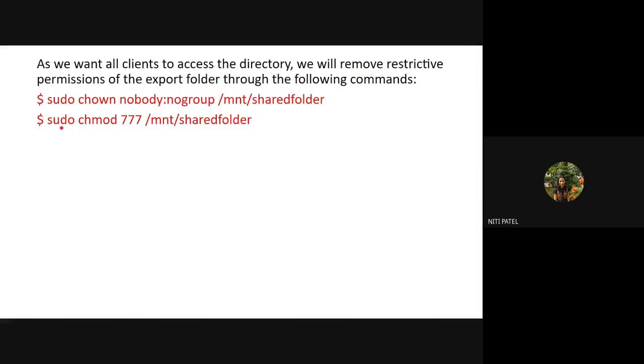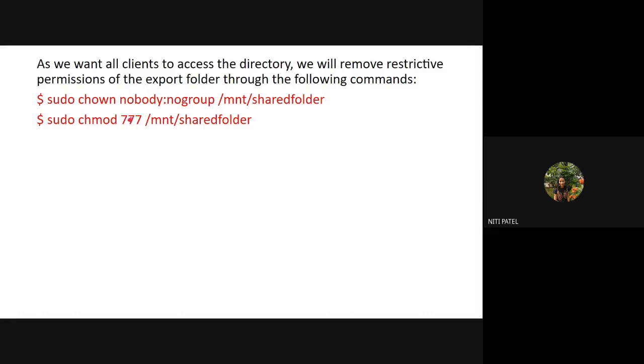Again, now I have told sudo chmod 777 /mnt/share folder. Now, what is the 777? It is read, write, and execute. First 7 is for read, next 7 is for write, and the last 7 is for execute. So when I give 777, what does it mean? This /mnt/share folder can be read, can be written, and can be executed. But if I give 077, what does that mean? The person cannot read, but can write and execute. If I give 700, it can only read but cannot write and cannot execute.